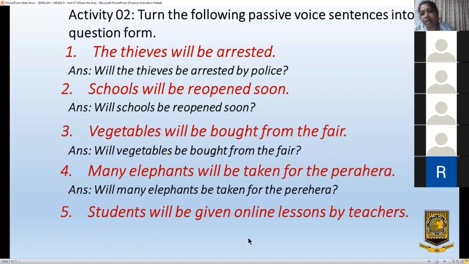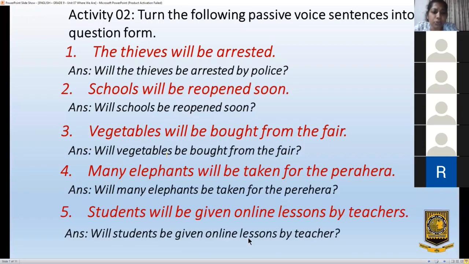Once you bring will to the front, see: will students be given online lessons by teachers? Will students be given online lessons by teachers? Did you understand? Now children, if you have any question, any problem with this, ask me.